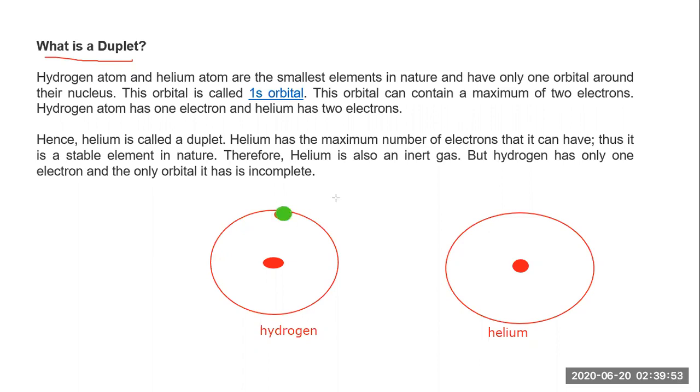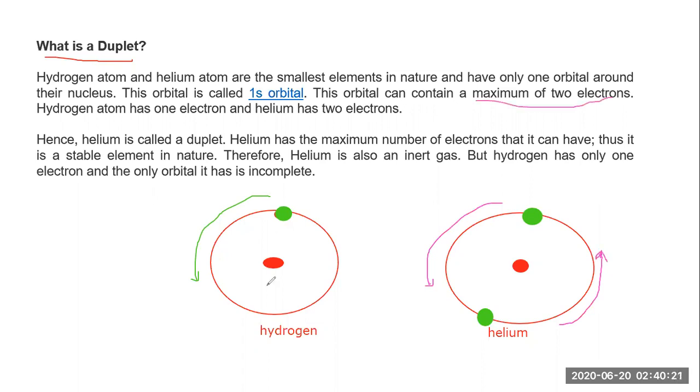Okay. So in case of hydrogen, only one electron is revolving, and in case of helium, two electrons are revolving around the nucleus. So this point is very much clear. Only one electron is revolving in this case. In this case, two electrons are revolving around the helium atom. So this orbit can contain a maximum of two electrons.